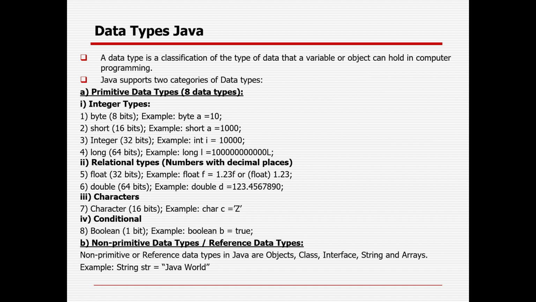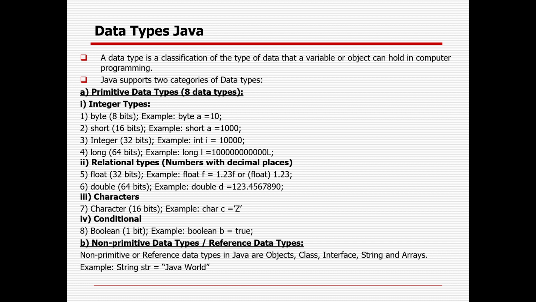Then Java data types. So what is a data type? You need to understand data types thoroughly, otherwise you will not be able to work with Java thoroughly. A data type is a classification of the type of data which a variable or object can hold in computer programming. It can be any programming language, it does not matter. Java supports two categories of data type: one is primitive and one is non-primitive.